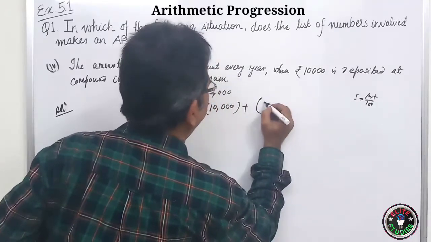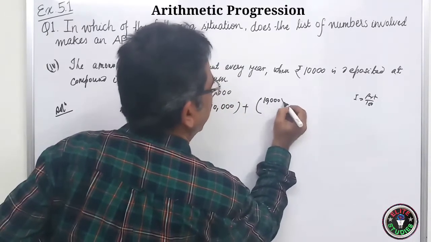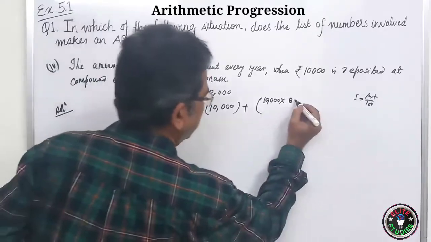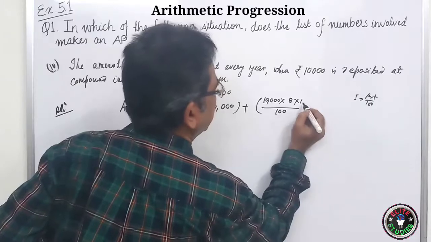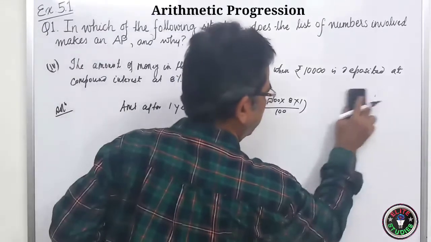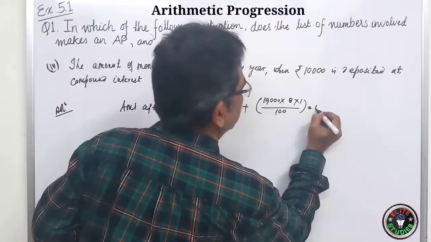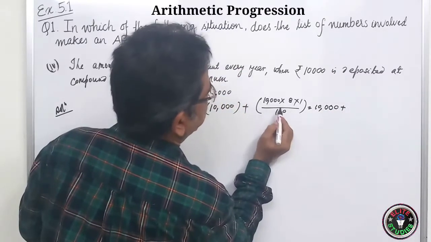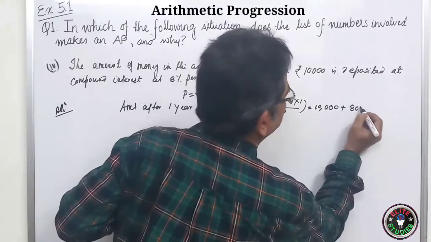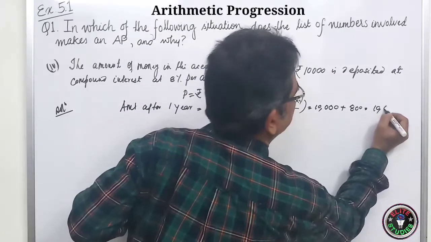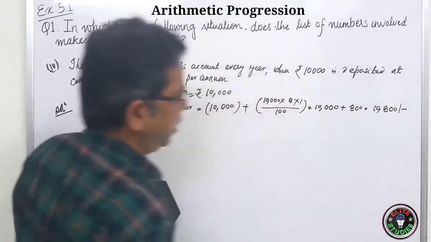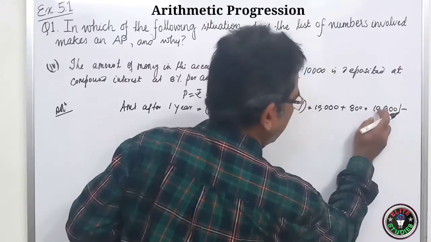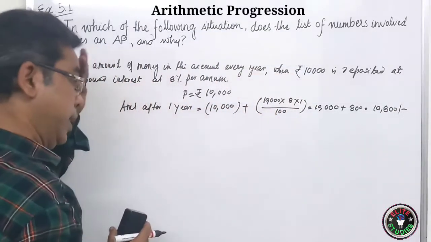So here what is P? 10,000. And what is R? R is 8. And what is time? T is 1 year, by 100. So this will give you how much? 10,000 plus, this 2 cancels, 800. So it will be 10,800. You will get this much amount after 1 year. Means 10,000 rupees principal and 800 rupees you got as the interest.